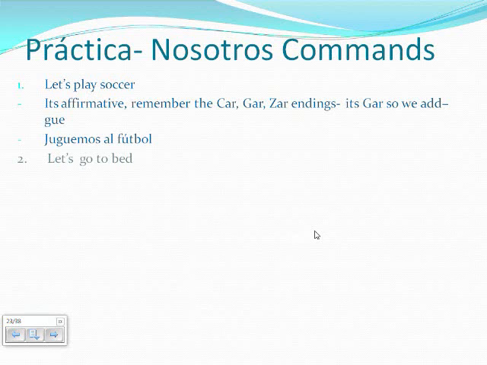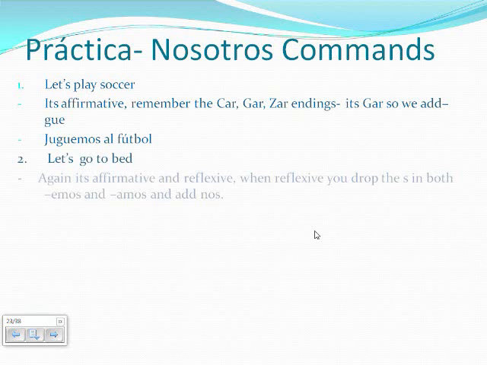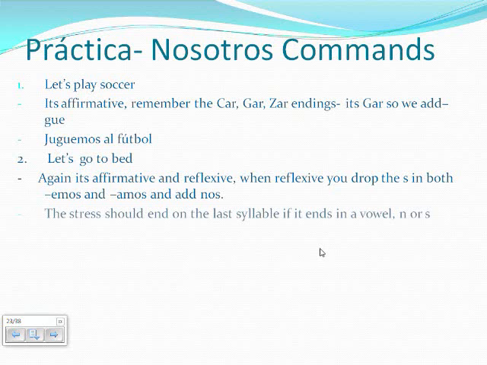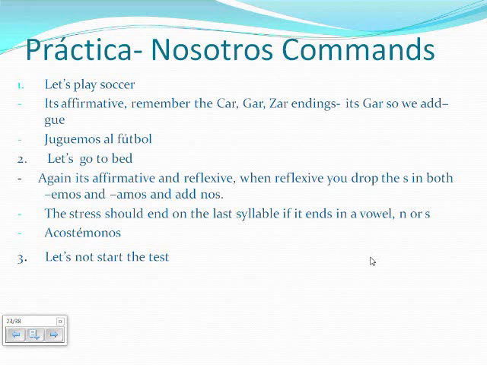Number 2, let's go to bed. Again, it's affirmative, but it's also reflexive. So when it's reflexive, you drop the S in both emos and amos and add nos. The stress should end on the last syllable if it ends in a vowel, N, or S. The command is acostémonos.